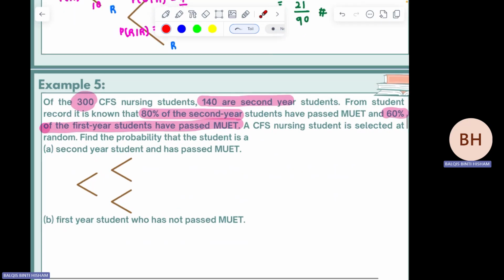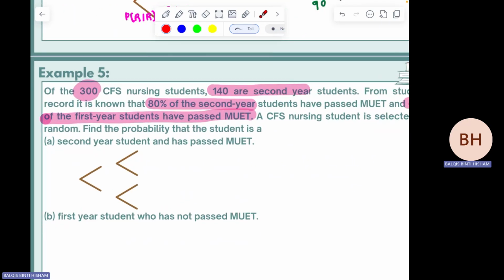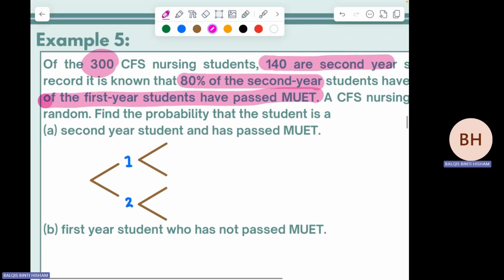Okay, imagine that you are the one who selects the student. What is the possibility of selecting a first year student? This one has two possible outcomes: the student is either first year or second year. So what is the probability of having a first year student? Given 140 is second year, first year is 160 over 300. That is the outcome: P(first year). And then P(second year) is 140 over 300.